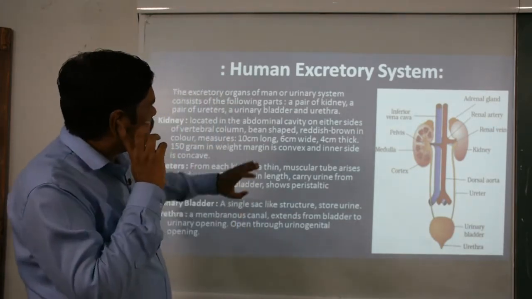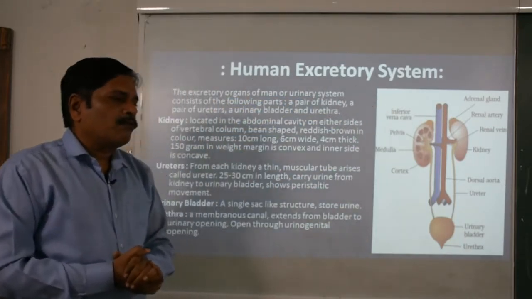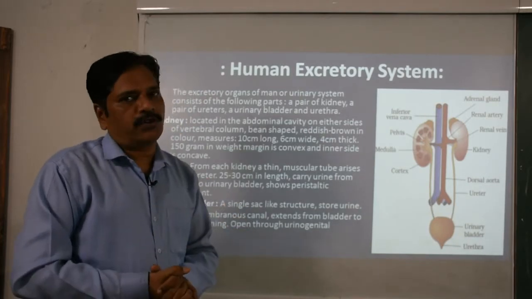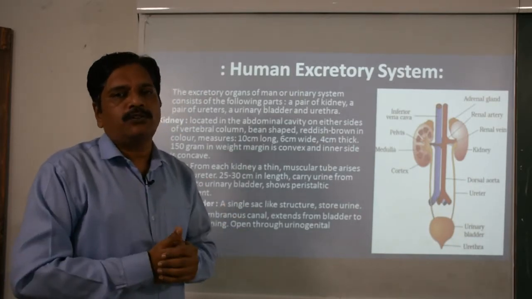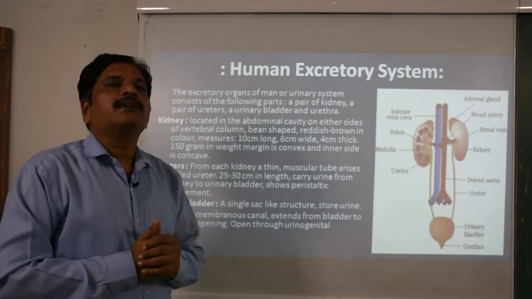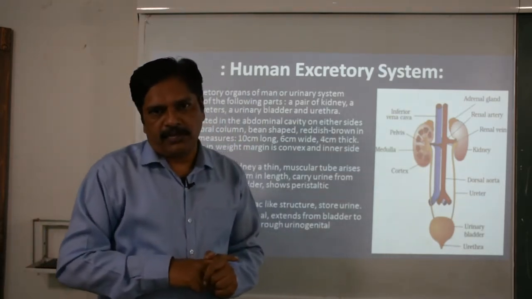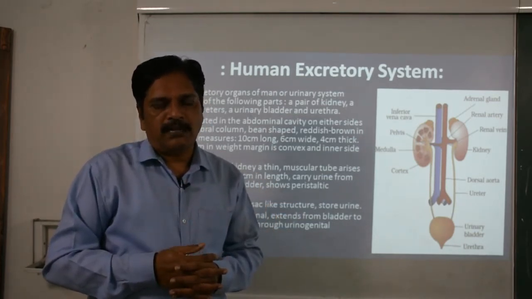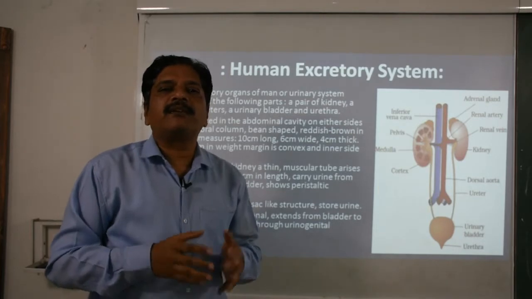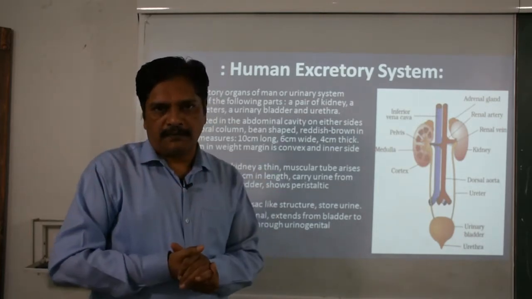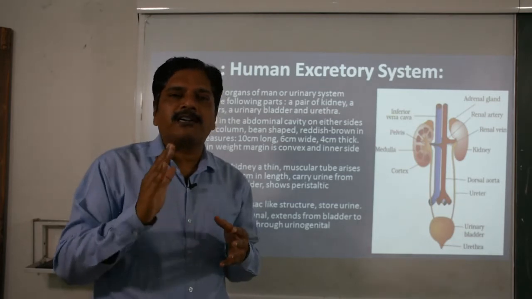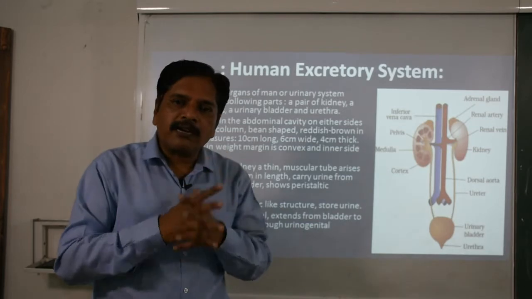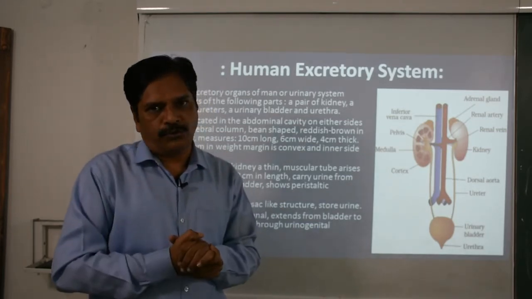Clear? So in this human excretory system, first we learn that humans come in the category of the ureotelic, that means they release out urea. But remember, this urea is not directly produced; it is converted from ammonia in the liver. There is a specific cycle called the ornithine arginine cycle, and with the help of a specific enzyme, arginase, two molecules of ammonia along with one carbon dioxide are converted into urea.